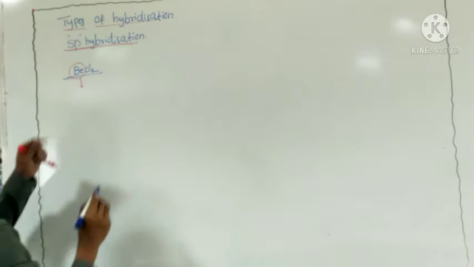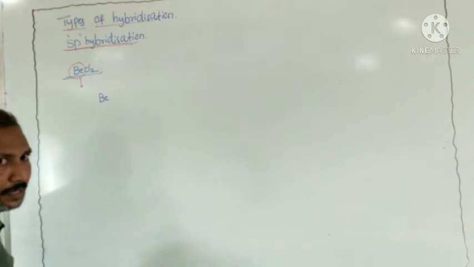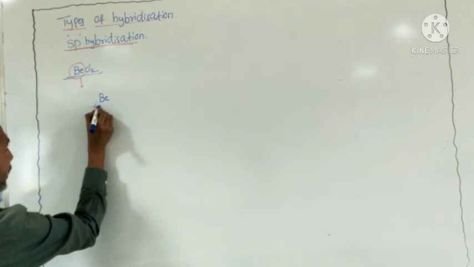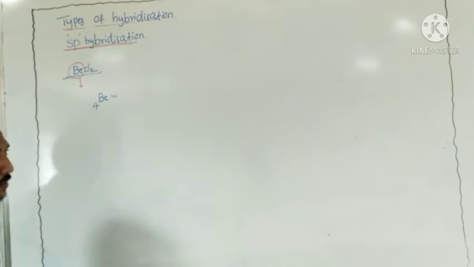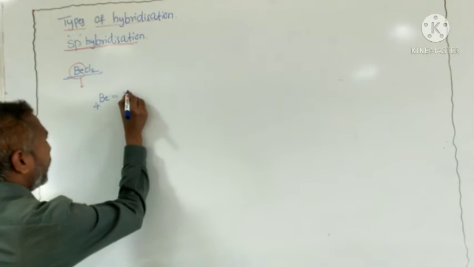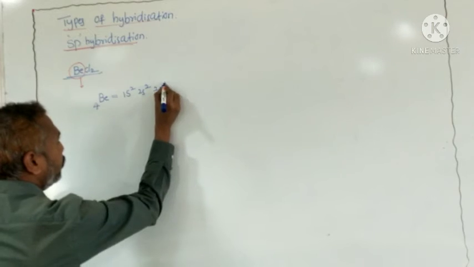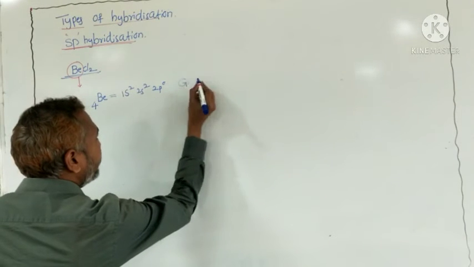What is the electronic configuration of beryllium here? First of all, the atomic number. Beryllium has atomic number 4. So what is the electronic configuration? 1s2, 2s2, 2p0. It is the ground state electronic configuration.